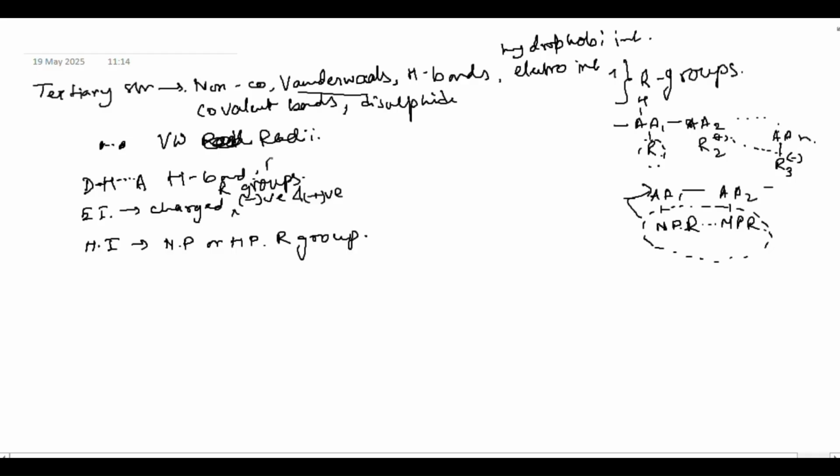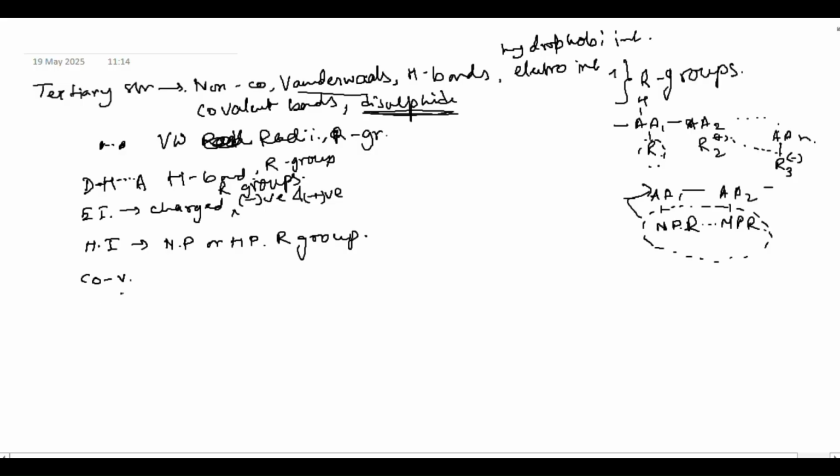Hydrogen bond in the R groups, and this is also R groups. So all of these interactions are happening between R groups of different amino acids. Now let's talk about the covalent one. In the covalent one, there is only one type of interaction, one type of bond, that is the disulfide bond.